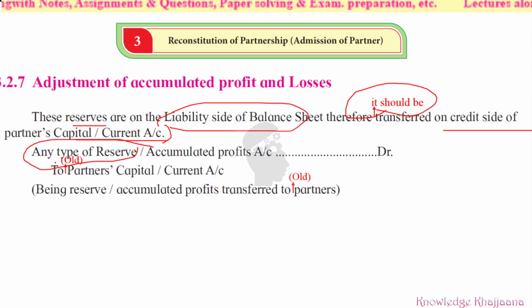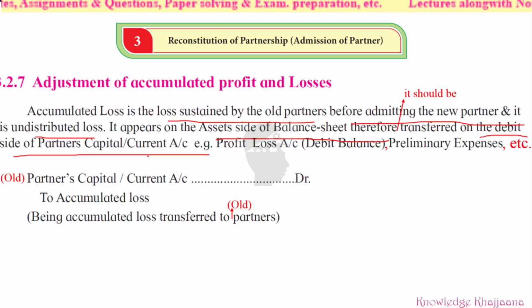It should be transferred to the debit side of the partner's capital or current account. Here make an arrow and write the words: it should be transferred, before the word admit. What should be done with that accumulated loss which is shown on the asset side of the balance sheet? It should be debited to the partner's capital or current account, because that is the loss which they have suffered, which is created because of the way of business they have carried out. So it should be given to them only. So it should be debited to the old partner's capital or current account.